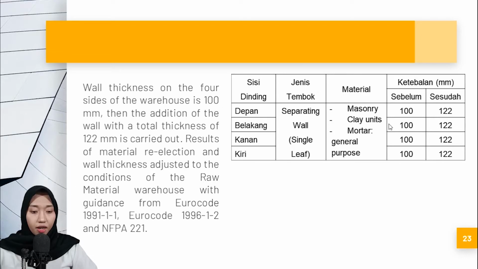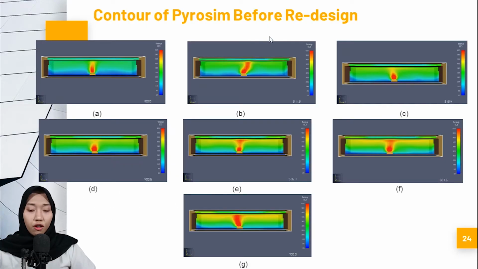So this is the material. I design for masonry clay units, and the mortar is general purpose. And the kind of wall is a separating wall for single leaf. So this is the contour of Pyrosim before this redesign. There are seven categories here.